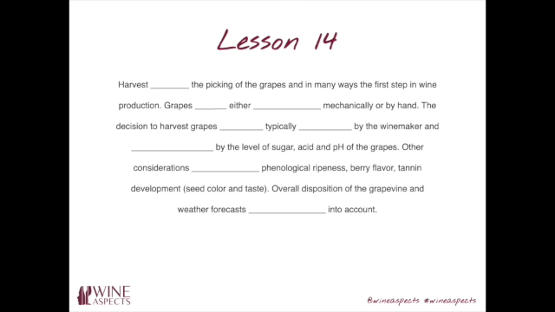I'm going to read it out so you can also have a little bit of pronunciation and we can go through those verbs. Right, so harvest is, because obviously it's a present simple, the picking of the grapes and in many ways the first step in wine production. Grapes.